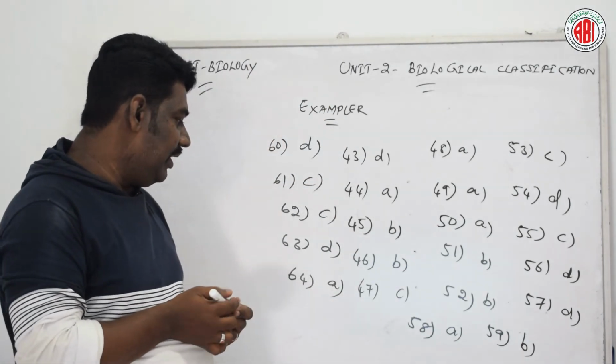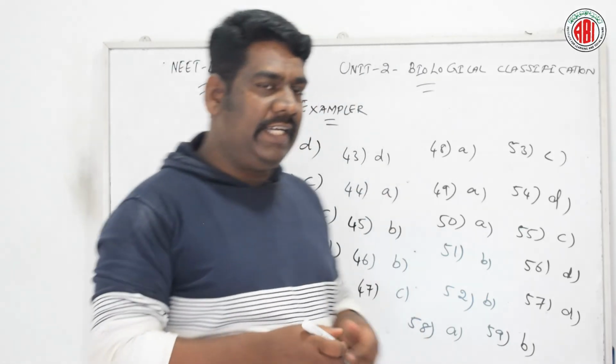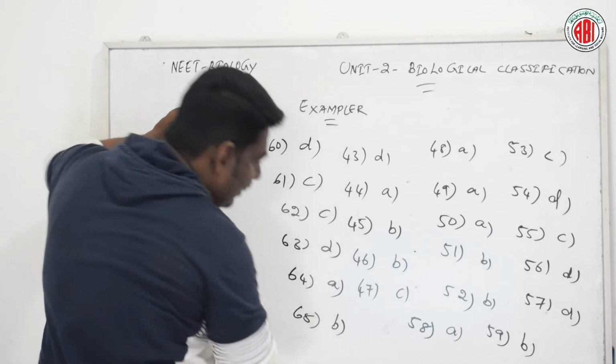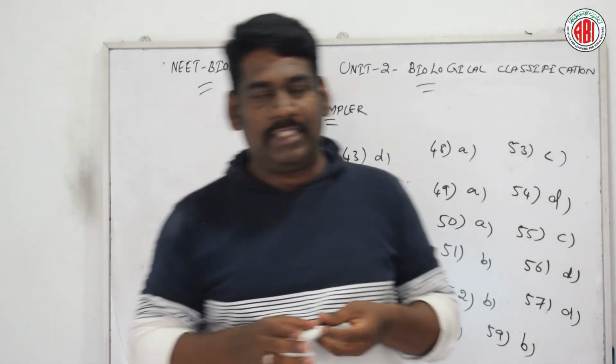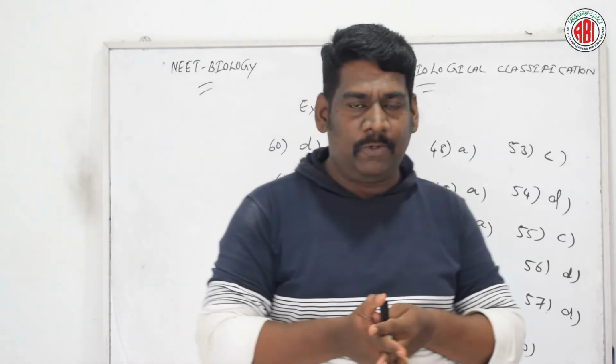Now let us go to question number 65. Which one of the following statements about mycoplasma is wrong? They are pleomorphic, they are sensitive to penicillin, they cause disease in plants, they are also called PPLO, pleuropneumonia-like organism. Okay. Let us see the right answer for this question. According to question number 65, option B is the right answer. Mycoplasmas are very small, unicellular, non-motile prokaryotic organisms.